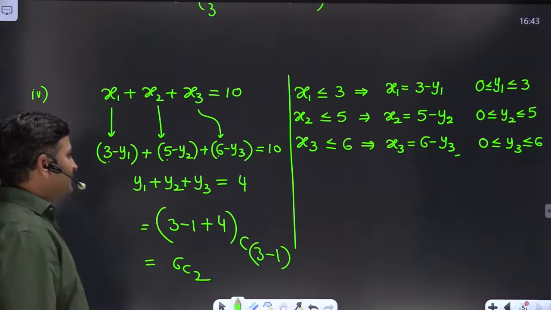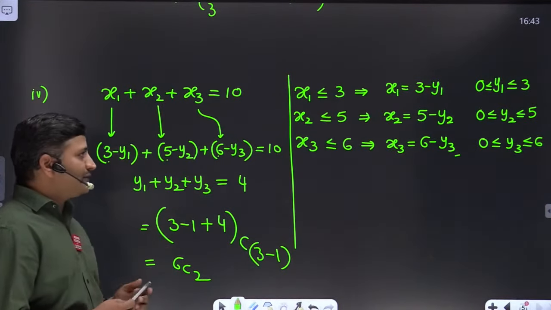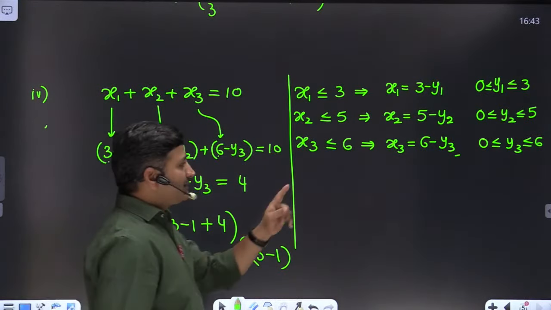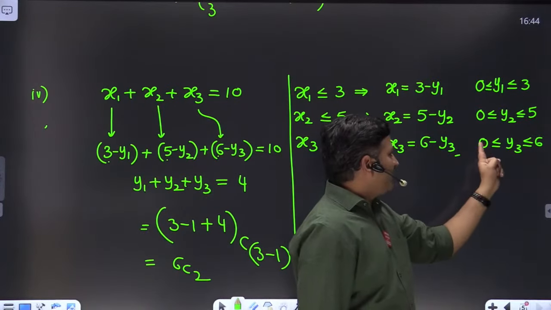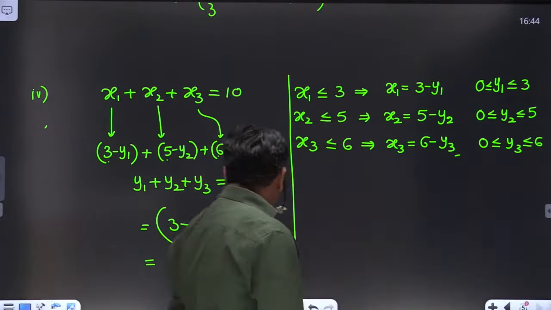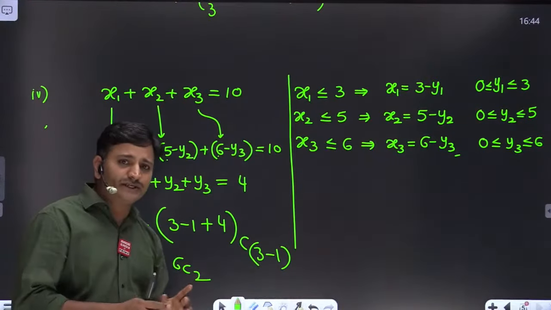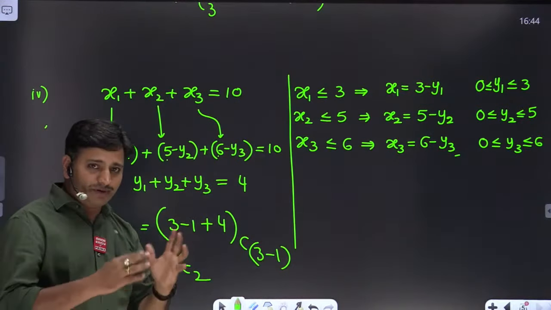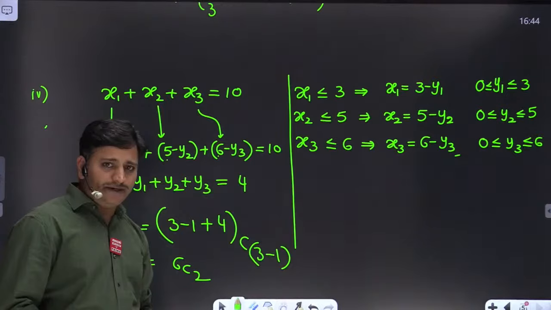Okay, 6C2 solutions. In these 6C2 solutions, are you going to subtract any other solutions here? Any other solutions? Because we are giving some conditions here: y1 is at most 3, y2 is at most 5, and y3 is at most 6. We got 6C2 solutions, but are all these 6C2 solutions valid or not? Total number of solutions are 6C2. My question is, are all these 6C2 solutions valid?